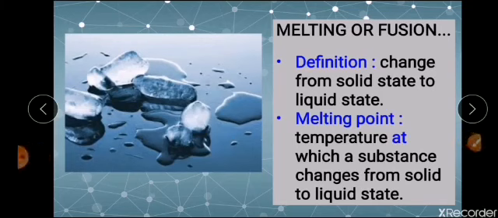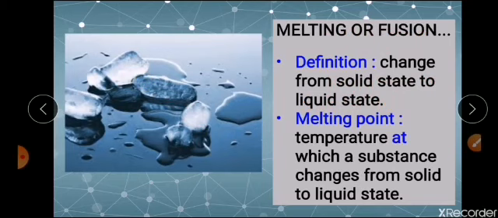Before getting into it, one thing you always have to remember, whatever be the change in state of matter within each other, heat is always having a role. Heat will be either absorbed or released. Now let us come to melting or fusion. Now this is the process where the solid state is being changed to liquid state by absorbing heat. Okay, so that is the definition. Now in your daily life, you know how ice is melting into water. You can consider that same example itself.